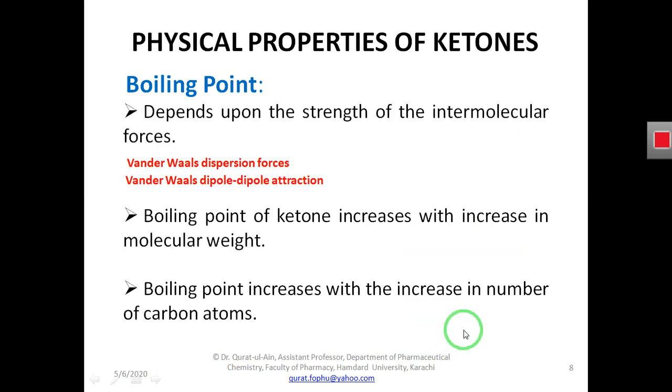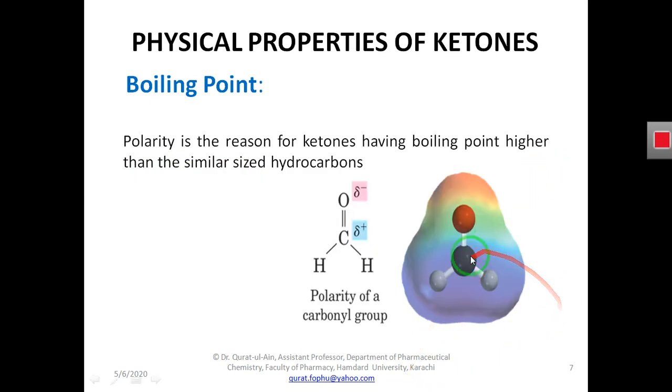So what will happen? If there are two ketone molecules in a mixture, the dipole of one ketone molecule will be attracted by the dipole of the other molecule. For example, the negative pole of one ketone will be attracted to the positive pole of the other ketone molecule.